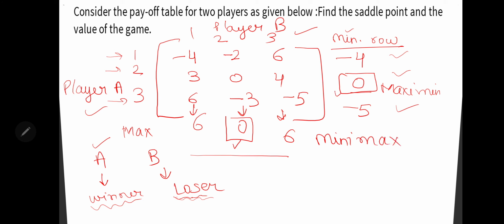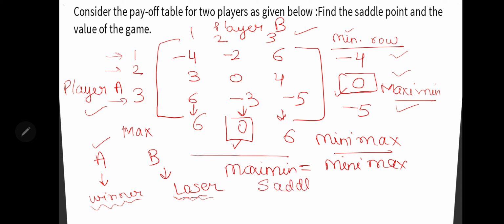Wherever these two points, maximin and minimax, are equal, that is called equilibrium attained, and at that equilibrium we have the saddle point. What is it called? Saddle point. And the saddle point determines the value of the game.